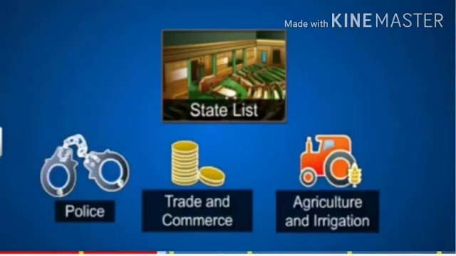The second one is the state list. There are 66 different subjects of state and local importance, such as police, trade, commerce, agriculture, and irrigation. The state government alone can make laws relating to these subjects.